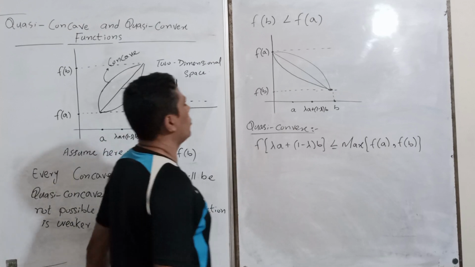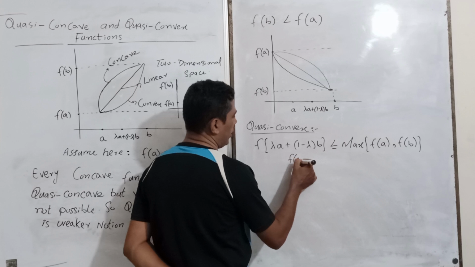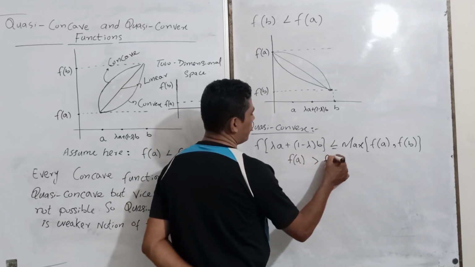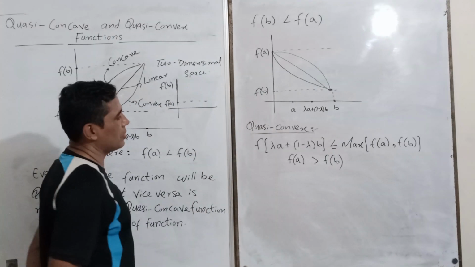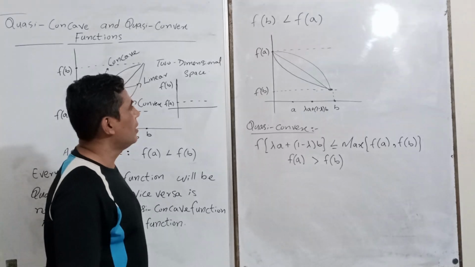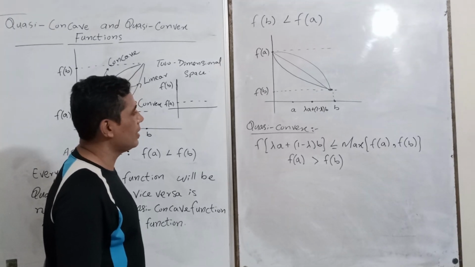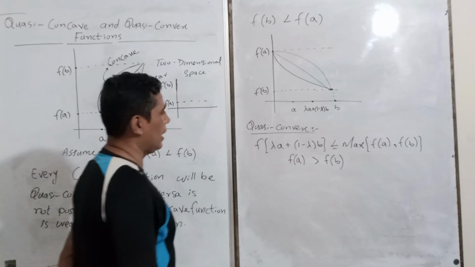So if I say, for example, again f(A) greater than f(B), so what you can plot here. f(A) is greater than f(B), clear?